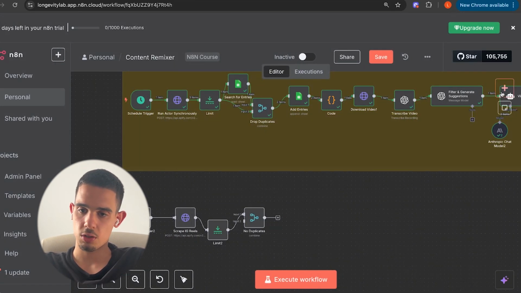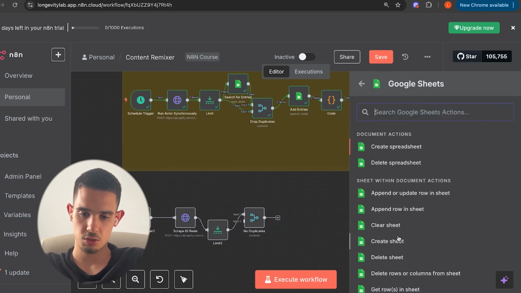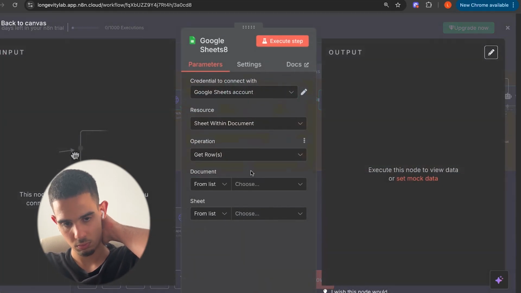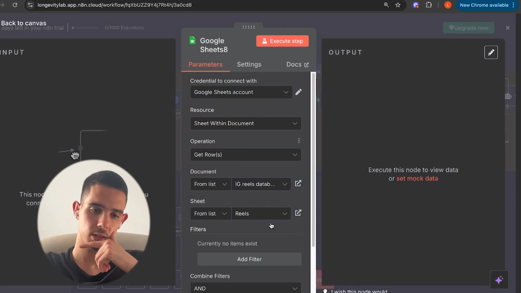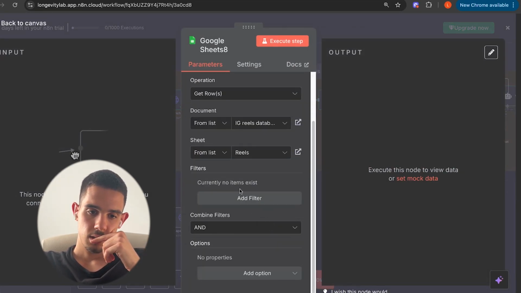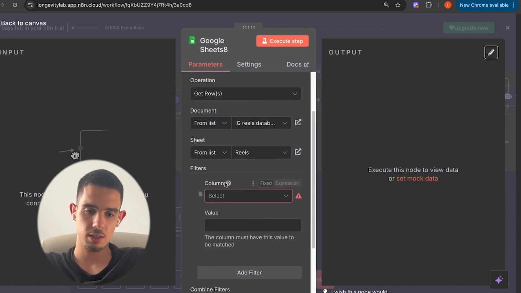We need the Google Sheets, so now you're gonna go to Google Sheets. You're gonna go get rows. Add the Reels database, Reels. And we're gonna use another filter for the ID.